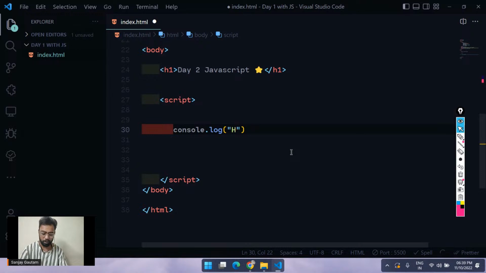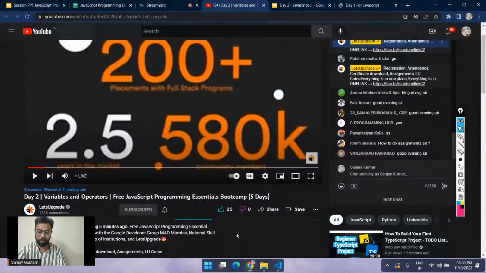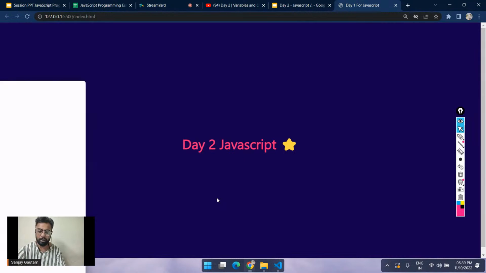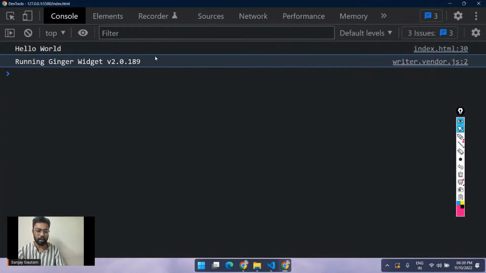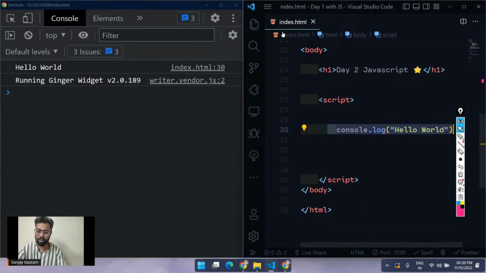That's more than enough for any programming language. So after the session, just give 5 to 10 minutes, so you have real hands-on. That's why I'm just going to write a console.log hello world here and open your website. Just give a quick right click, go to inspect, and here you will see something called console. So I'm getting hello world here. That's very easy and nothing so fancy here.